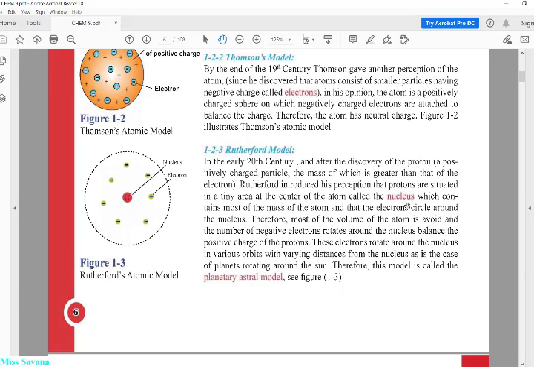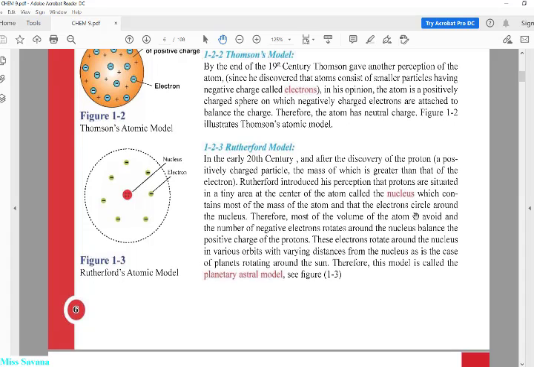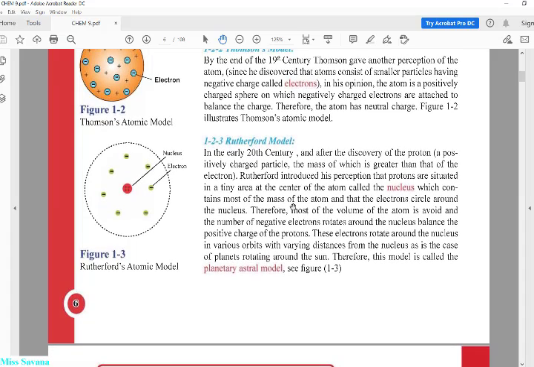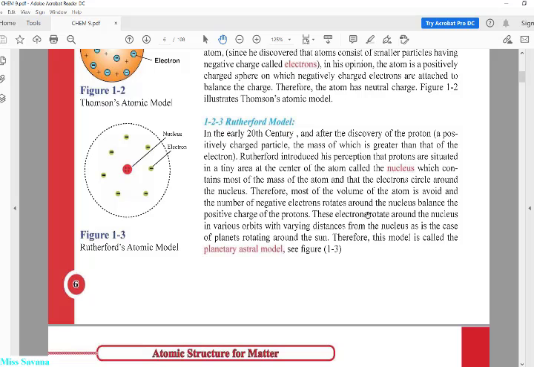This is the definition of the nucleus, which contains most of the mass of the atom, and the electrons circle around the nucleus.